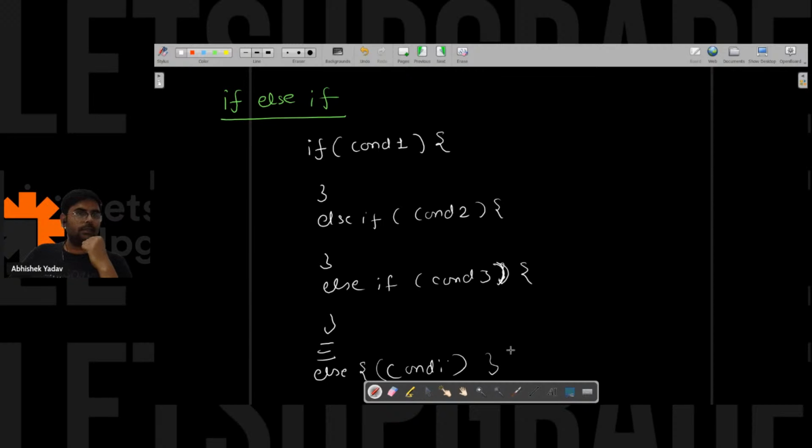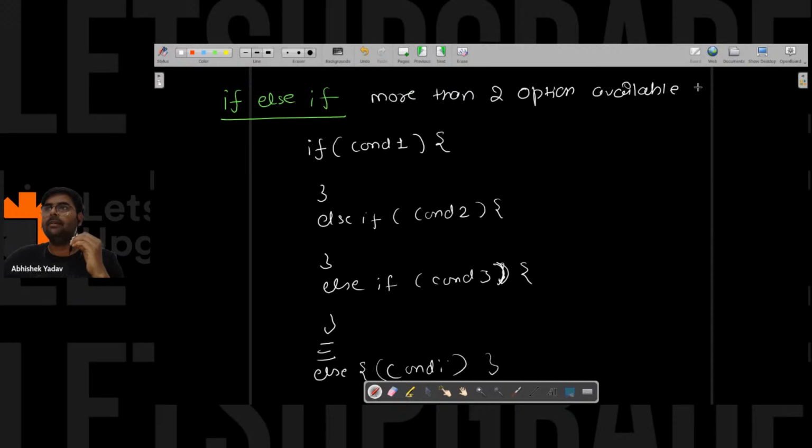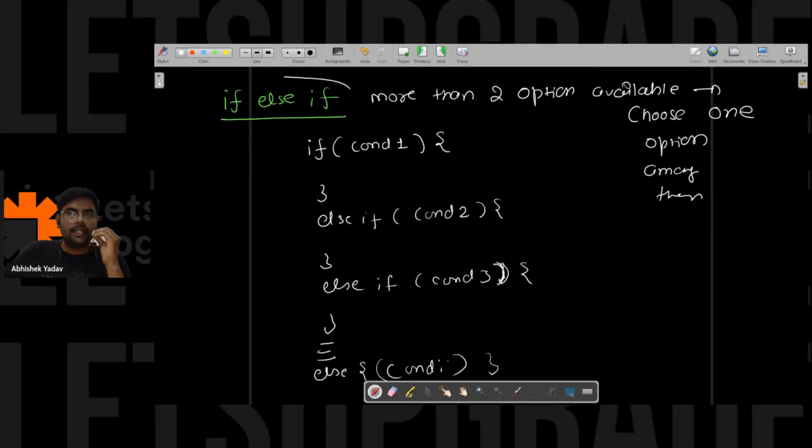Everyone is clear? When we have more than two options available, and I have to choose only one option among them, then I can go with the if else if part.